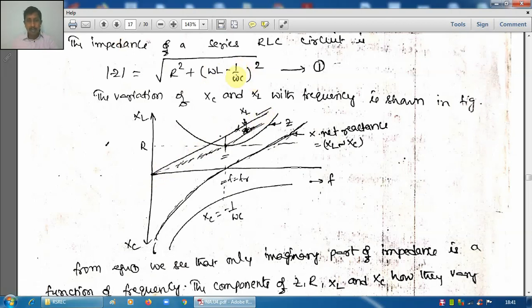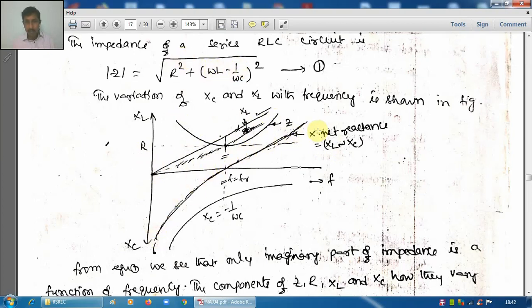Next, XC equals 1 by omega C, which is 1 by 2 pi f C, so it is inversely proportional to frequency, and varies like this. This is the variation of XC with frequency. If we increase the frequency, XC varies like this, R is constant, and XL varies linearly like this. This is the variation of XL minus XC, as XL is known and XC is also known.